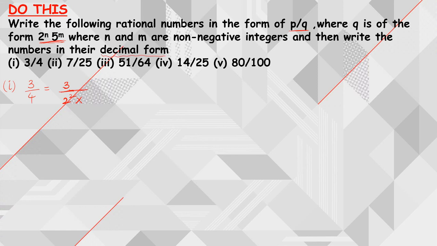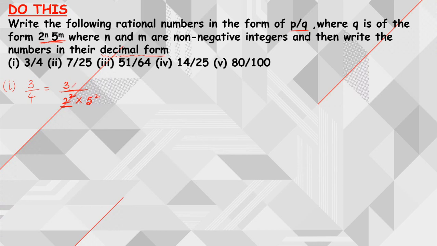So whenever you want to convert it into decimal form, simply what you should do is, what is the factor that you have in the denominator? We are having 2 square. So if you multiply with 5 square, then this becomes 10 square. So division with 10 is very easy, right? That's why, since I am having 2 square, I am going to multiply 5 square in the denominator.